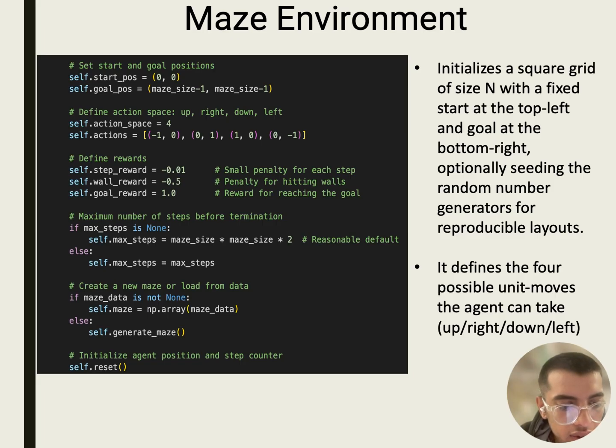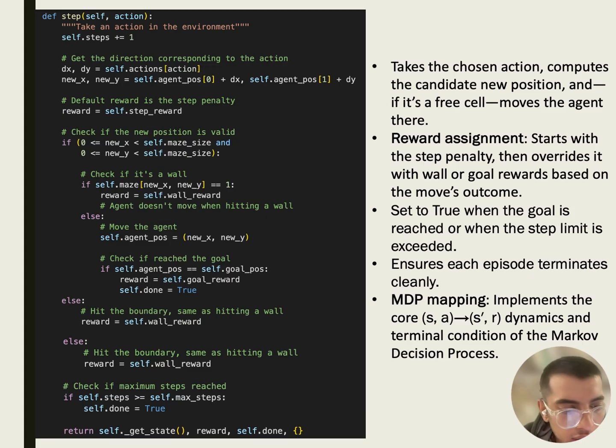Maze environment. The slide shows how the maze environment is initialized in code. It creates a square grid of size n with the start position at the top left, (0, 0), and the goal at the bottom right. The movement options are defined using direction vectors. Rewards for valid steps, hitting walls, and reaching goals are also initialized. The maze can be randomly generated or loaded from predefined data for consistency in experiments.